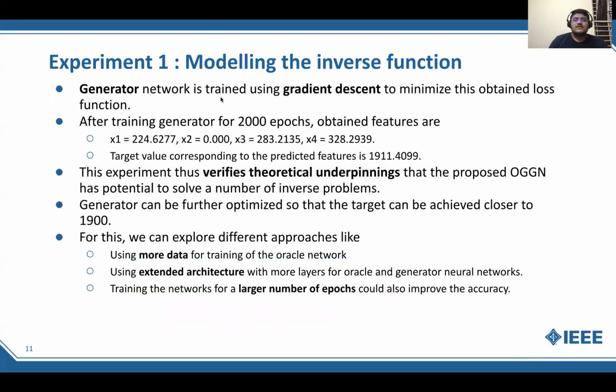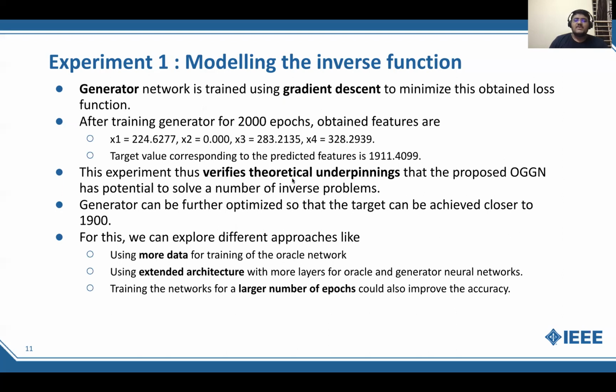So here, after training the generative neural network using gradient descent, we have these values x1, x2, x3, x4 and the corresponding predicted value. When we put x1, x2, x3, x4 into the polynomial function, we get 1911. So this is different from 1900 on two levels. First, Oracle itself has some deviation from the polynomial function, no matter how well it has modeled that function. And the second is the error introduced by the generator itself. The convergence value is 1911.